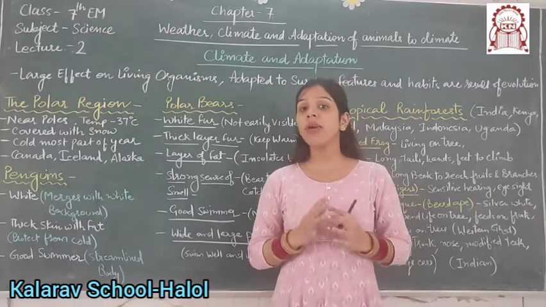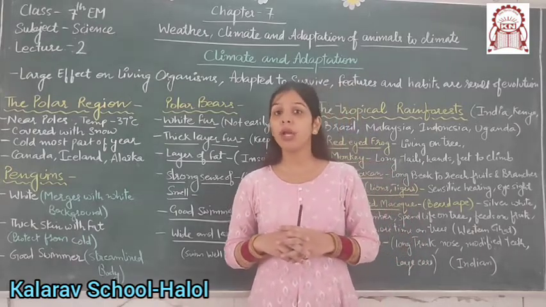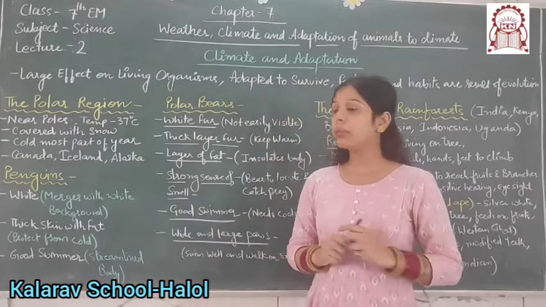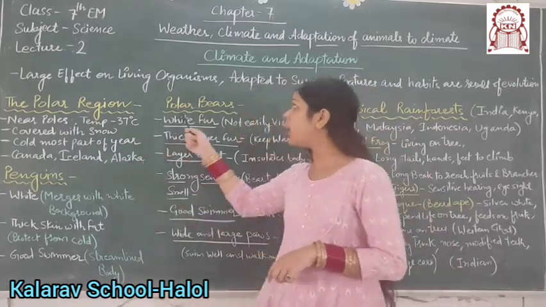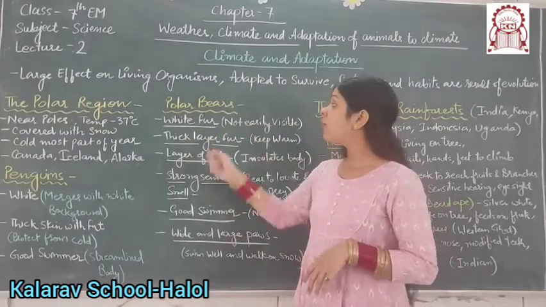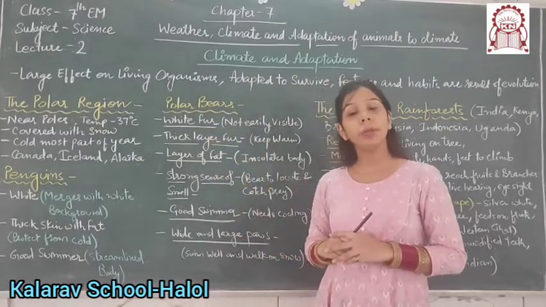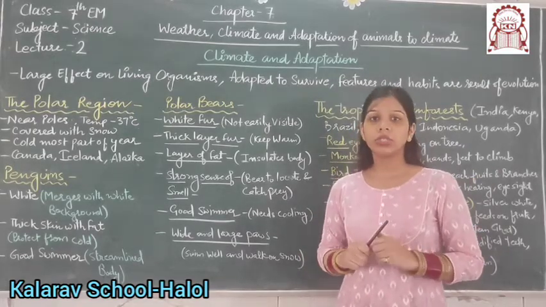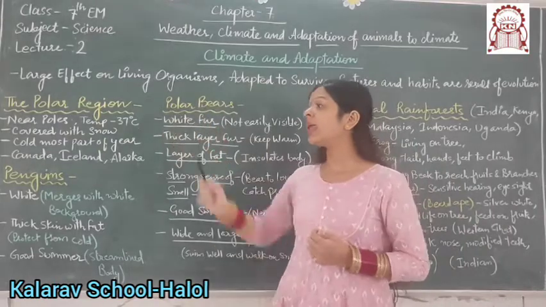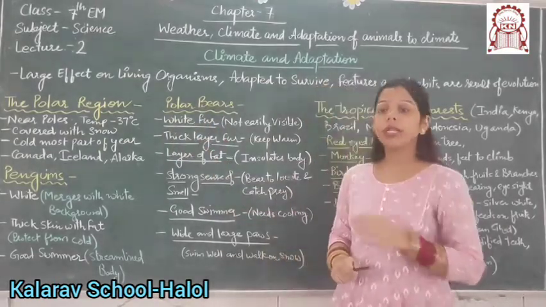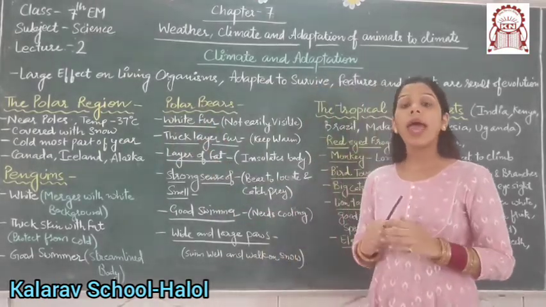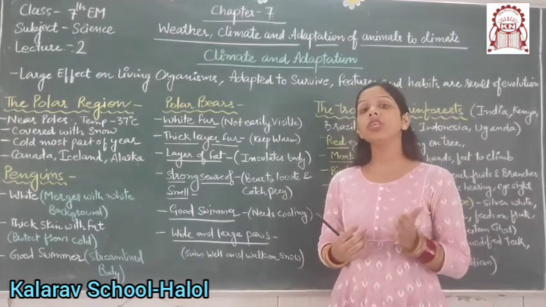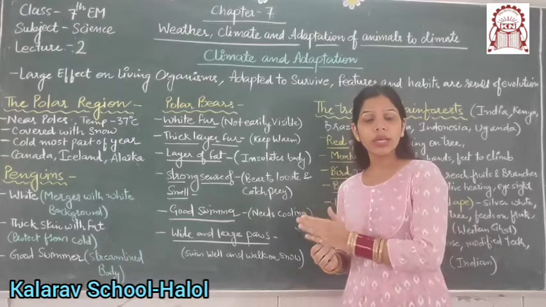There are a number of animals that can live in polar regions. Here we will discuss two animals, the penguin and the polar bear. Firstly, I will discuss the polar bear because it is the main animal of the polar region. As the name indicates, it is an animal of the polar region. The polar bear has different features on its body, and these features are according to its survival.